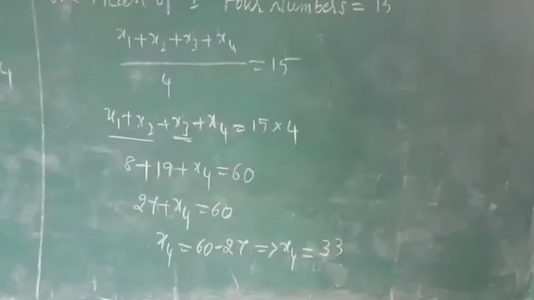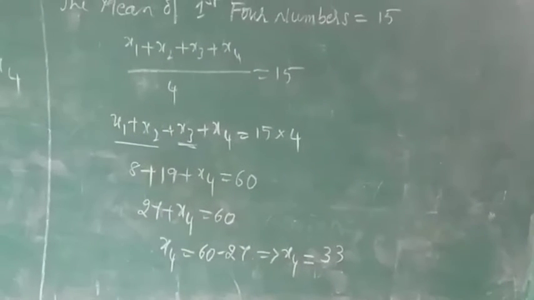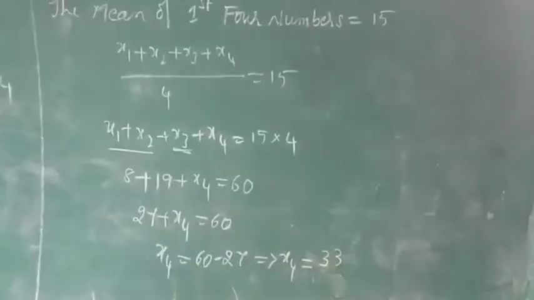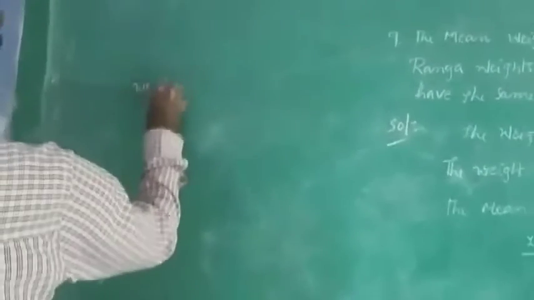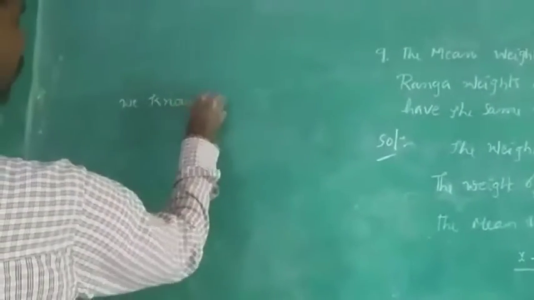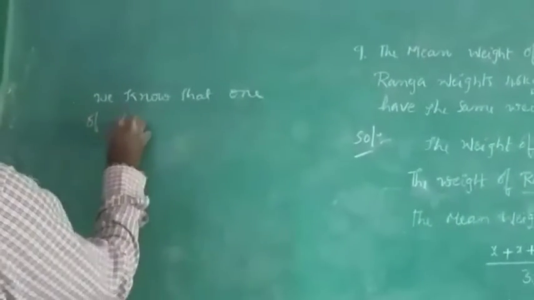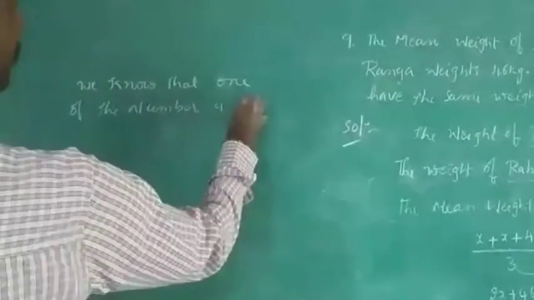In the question it said clearly one of the numbers is 2. We know that one of the numbers is 2, is it?